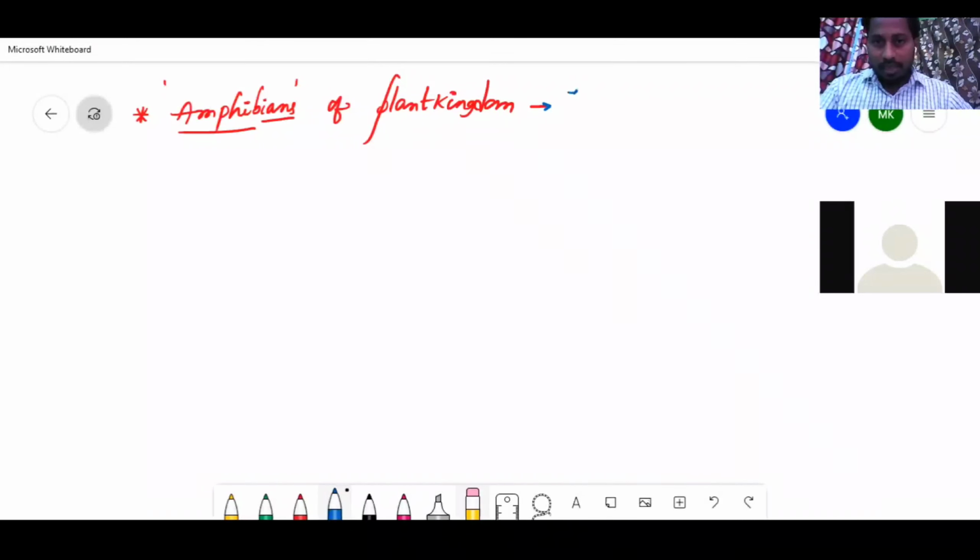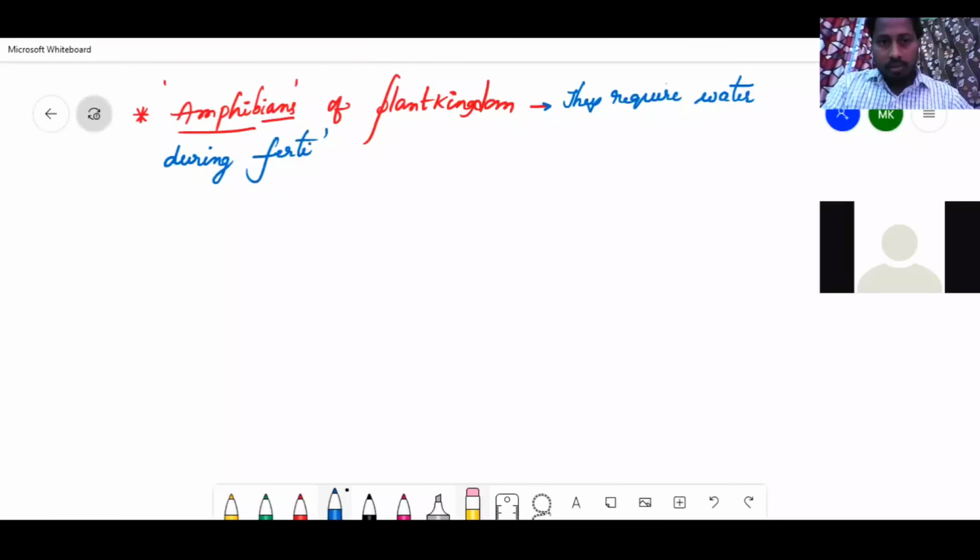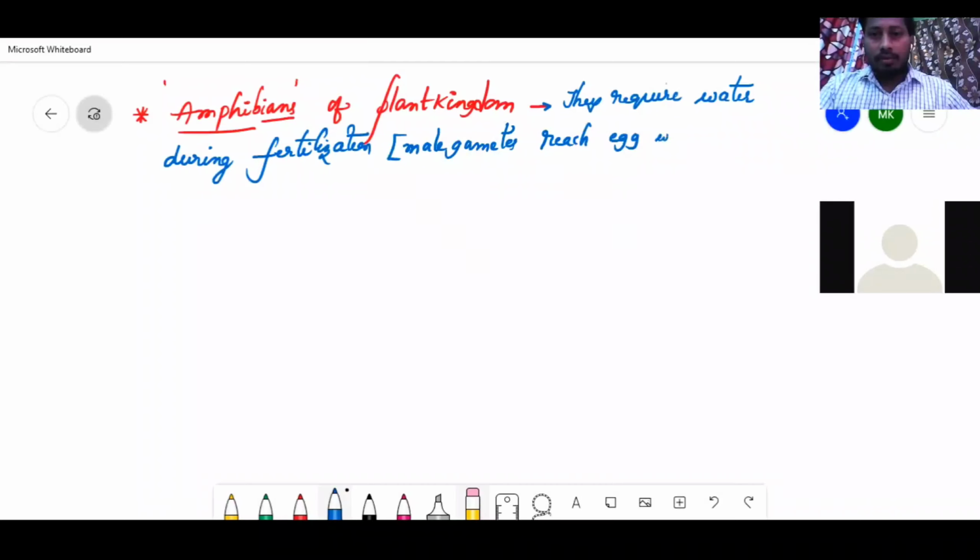But they require water during fertilization, especially male gametes reach the egg or female gamete with water.